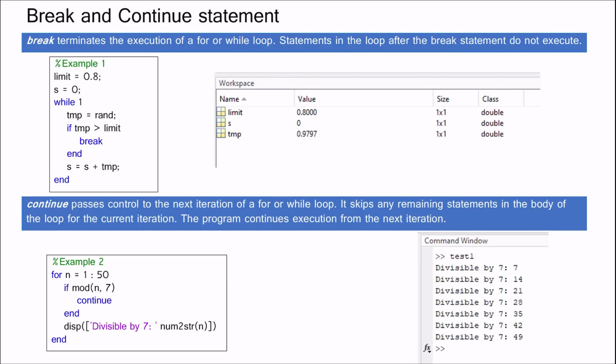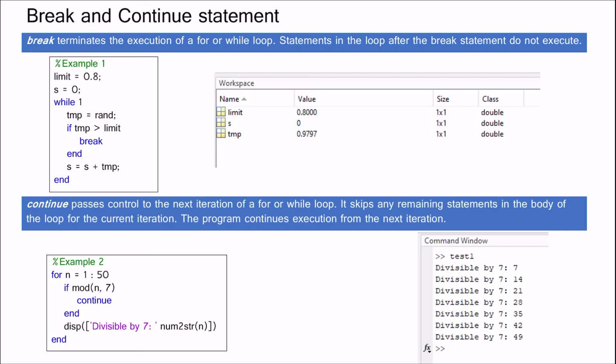Here the break and continue statements are shown, which are very important control statements. The break statement terminates the loop statement and transfers execution to the statement immediately following the loop.